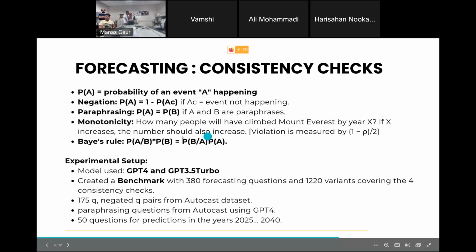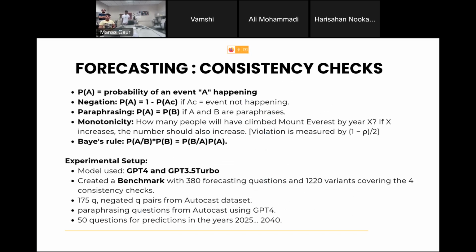And for forecasting now, this is the more interesting part. So these are the consistencies they're looking at. First one, negation. So if I give a question and a probability of an event happening, right? Now if I ask for the probability of that event not happening, it should be the complement of it, 1 minus P(A). So that is one consistency.